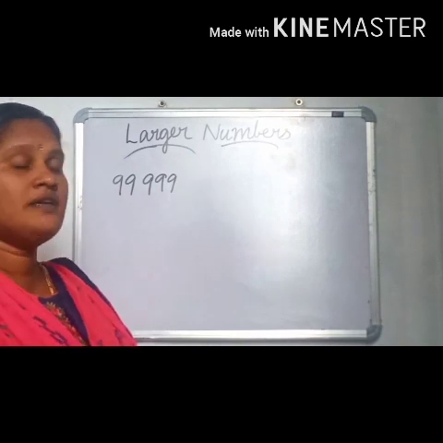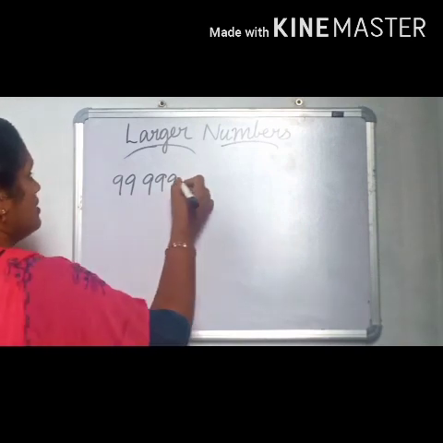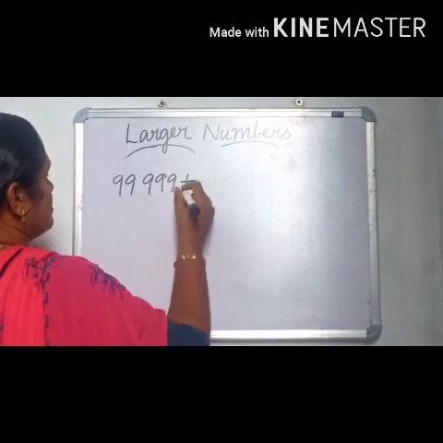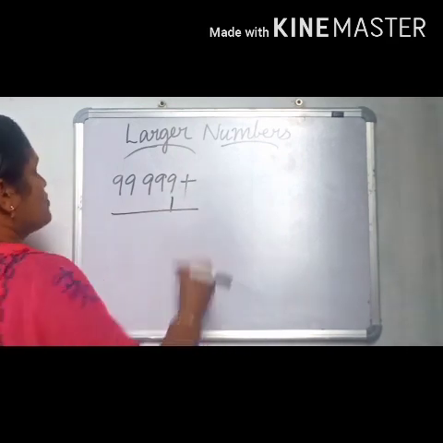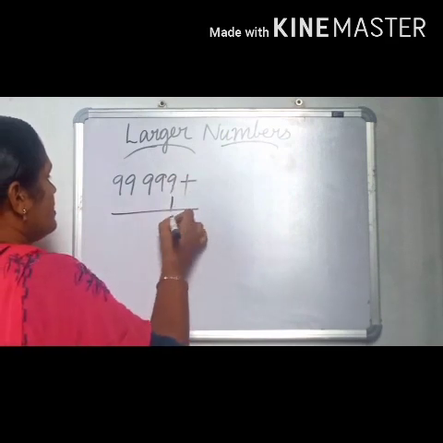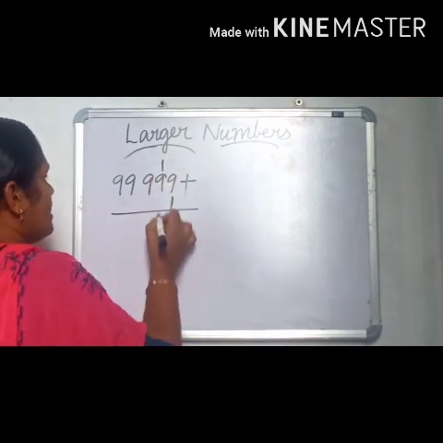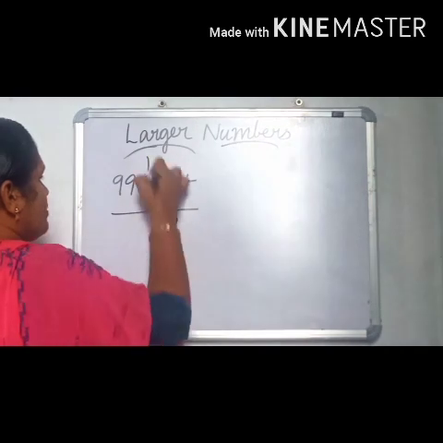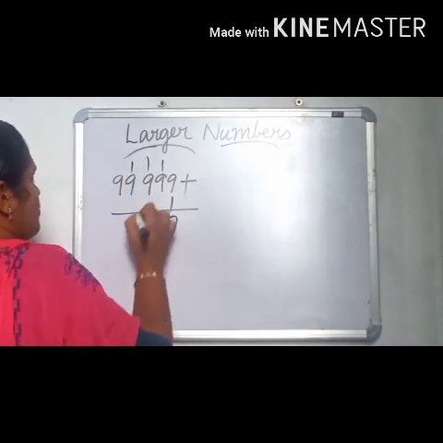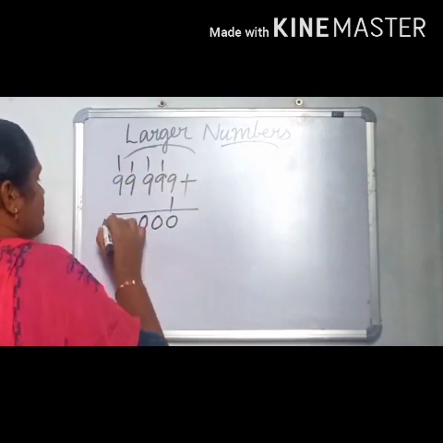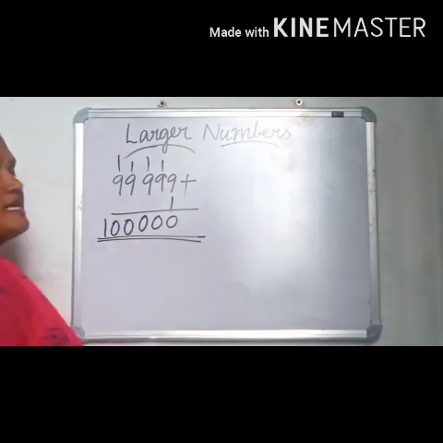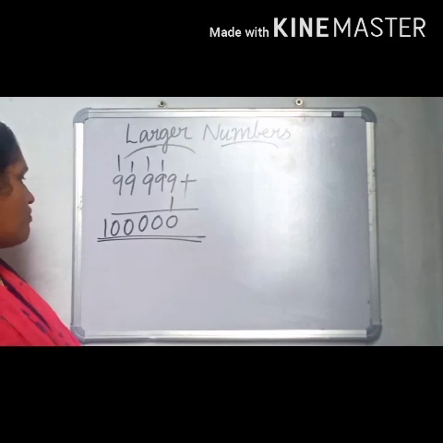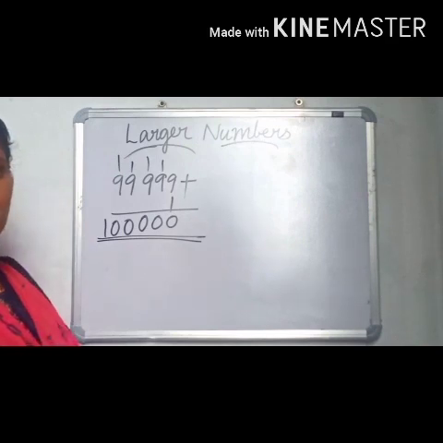How do we find it? We can add 1 to this number. So 9 plus 1, 10, carry over 1. 9 plus 1, 10, carry over 1, and so on, until we get 10, carry over 1. This is a 6-digit number, 1 followed by 5 zeros.